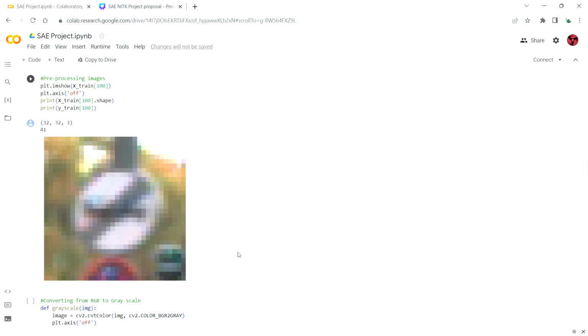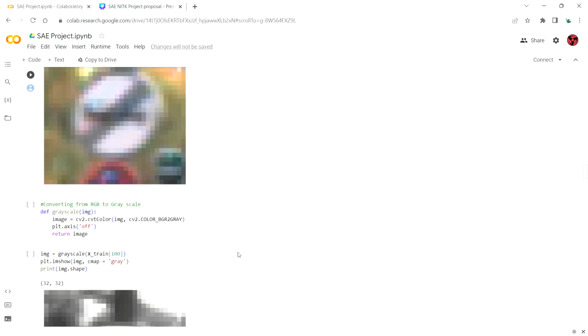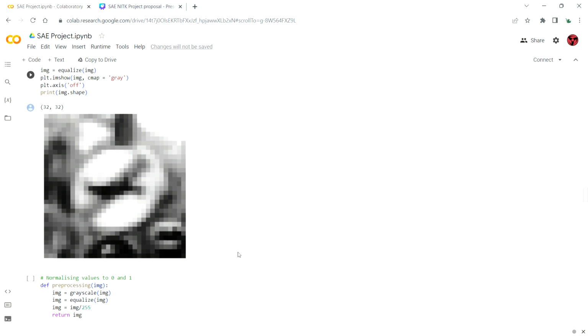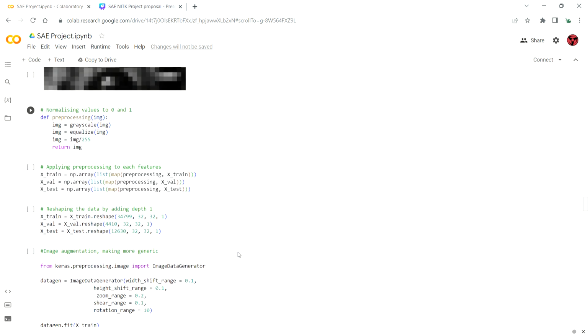So we did some data pre-processing. Basically, the pre-processing is done in three steps. We convert RGB to grayscale because it is easier to work upon. We standardize the contrast in all images so the computer is able to recognize traffic signs and their contours easily. And then we generate images at different angles to get different perspectives. You can see it here, we are rotating at different angles to get different perspectives.